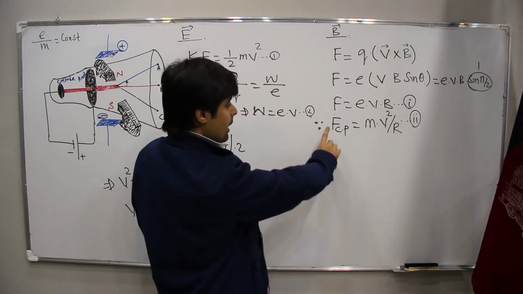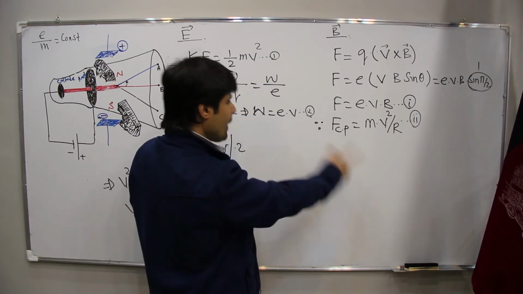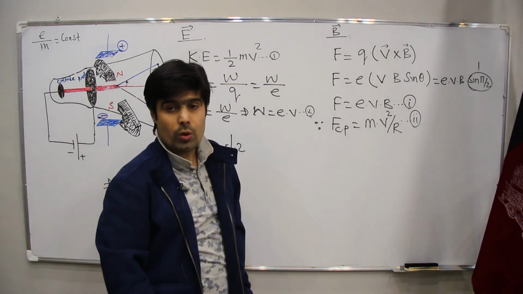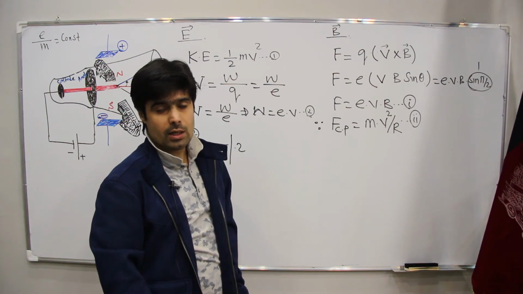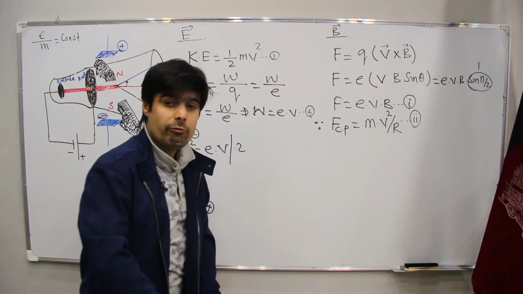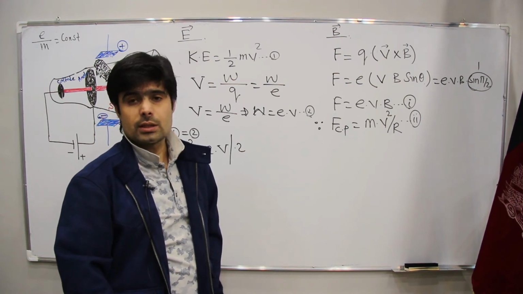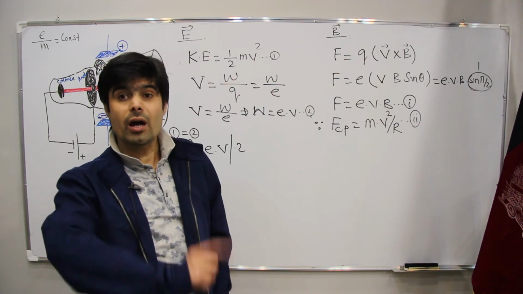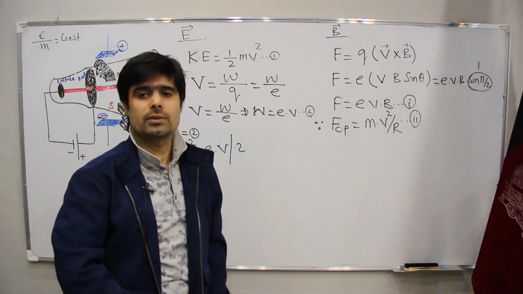Now, centripetal force is not one kind of force, but there is a force which is acting like centripetal force. Once again, it means a centripetal force is not one kind of force, but a force is acting instead of centripetal force.